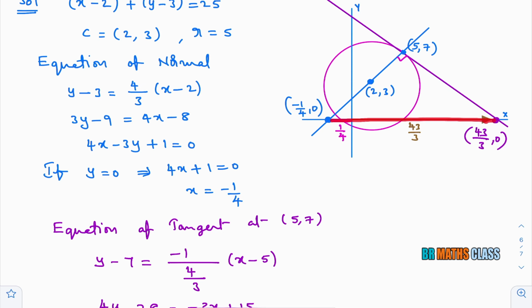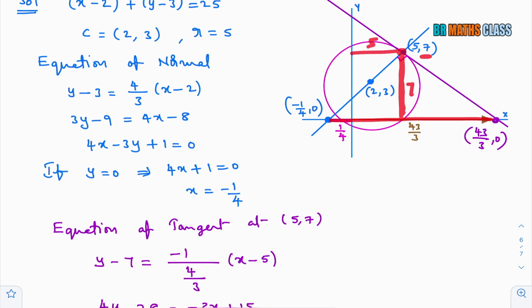Now I can calculate the full base because this length is 1/4 and this length is 43/3. And what about the height of the triangle? As you know this point (5, 7), you can easily say that the height of the triangle is 7, because the y coordinate is the perpendicular distance from the point to the x-axis. This length is 5, this length is 7. So I can easily say that the height of the triangle is 7.